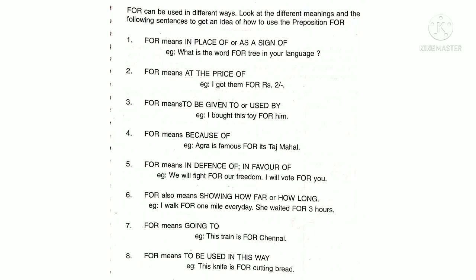Number 6, for also means showing how far or how long. I walk for 1 mile every day. She waited for 3 hours. Number 7, for means going to. This train is for Chennai. And the last one, for means to be used in this way. Example, this knife is for cutting bread.